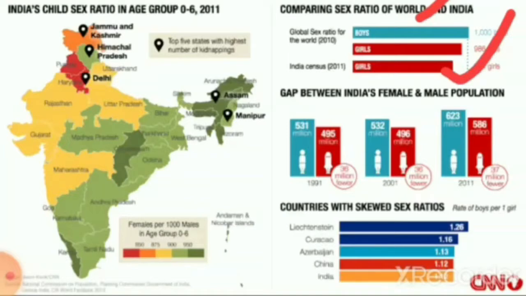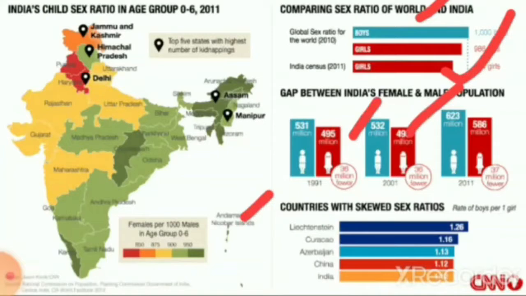As we can see, the gap between India's female and male population is constantly expanding. In the year 1991, it was 531 million males and 495 million females. In the year 2001, it was 532 million males and 496 million females. In the year 2011, it was 623 million males and 586 million females.